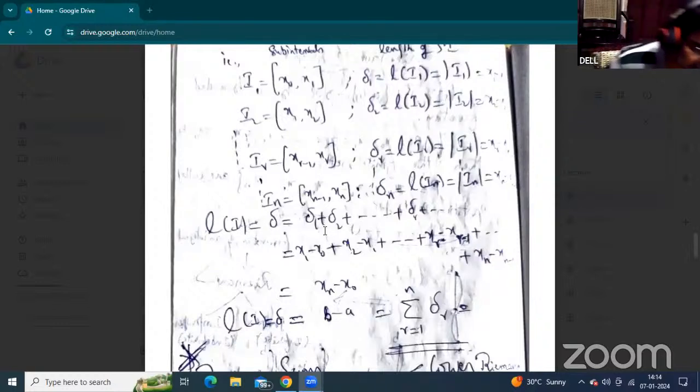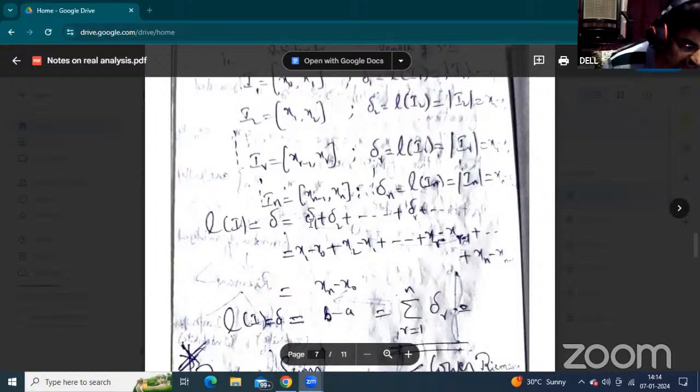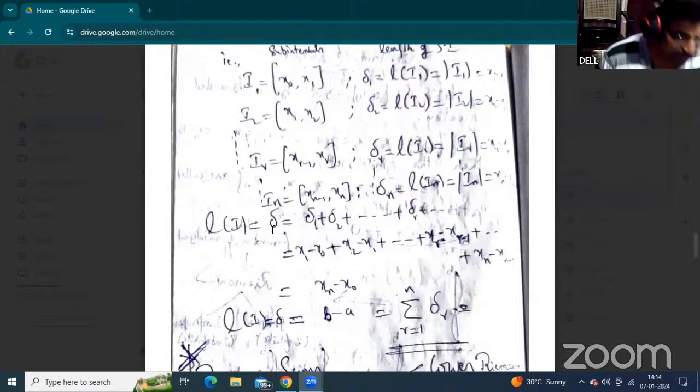Now the sum of the lengths of all the subintervals is represented as L of phi, simply denoted by del. Every subinterval must have a length. Adding all the lengths, del 1 plus del 2 plus so on, del r plus so on, del n.